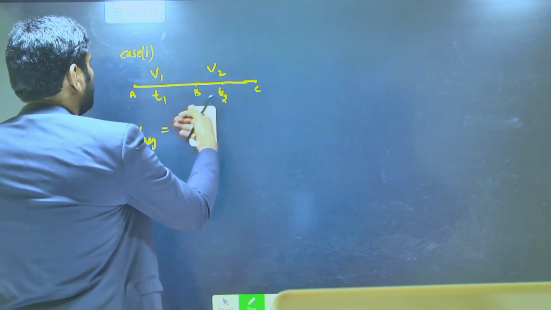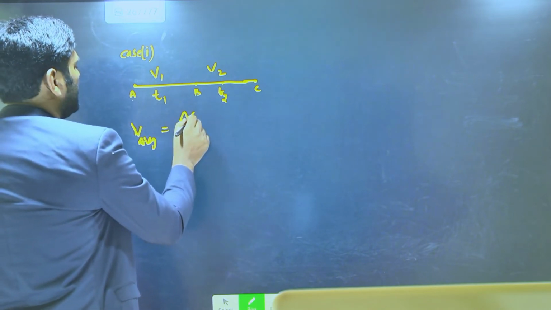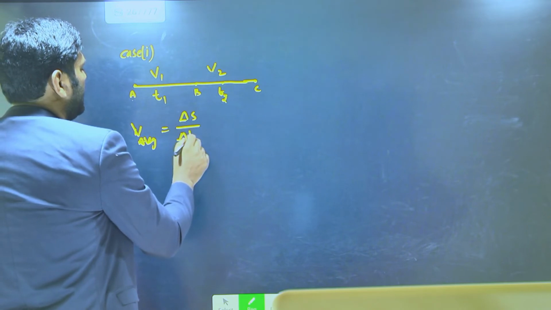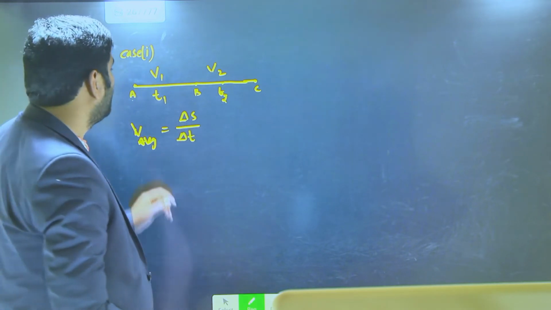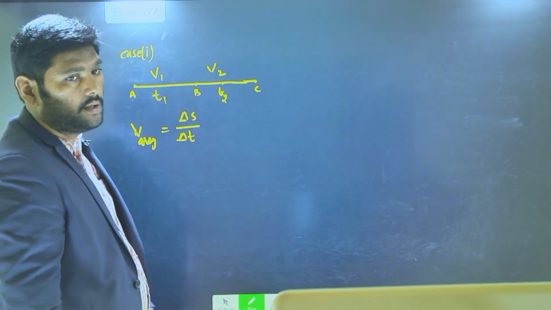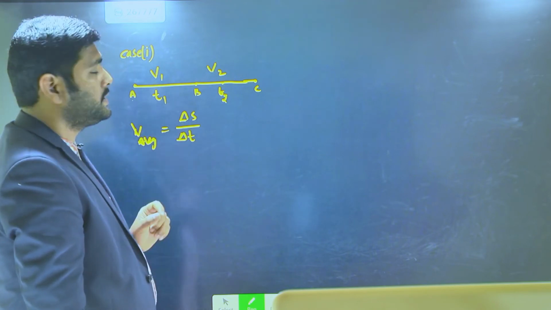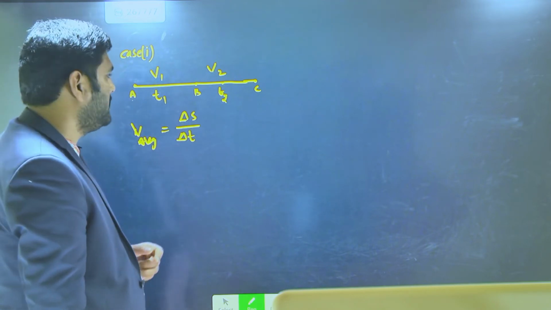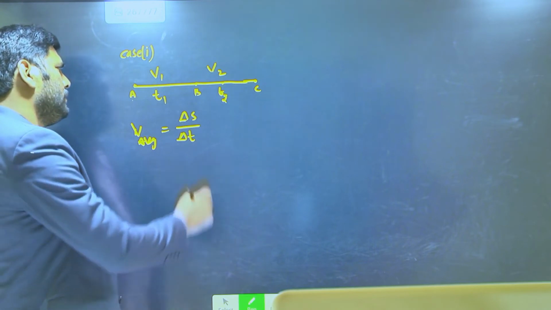We don't know the total distance, so how do we find it?